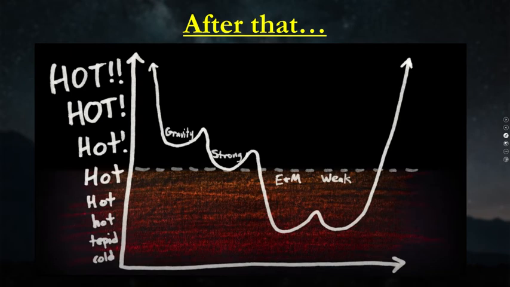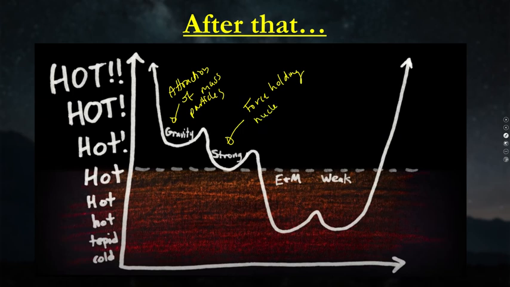After a bit more cooling, the gravitational force and strong nuclear force became separate things. The electromagnetic force and the weak nuclear force were still the same thing. So let's put this idea together. Gravity is an attraction of mass particles. The strong nuclear force is the force holding the nucleus together.